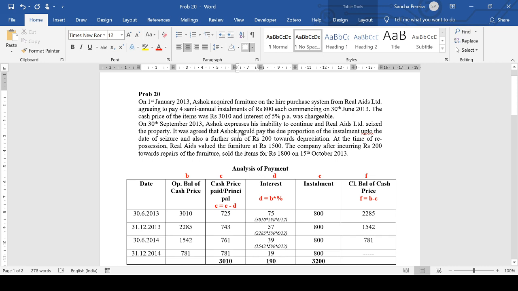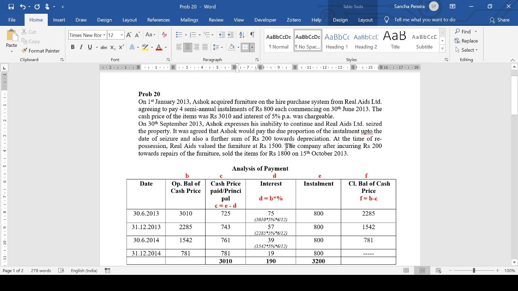Now, this is something that is different from the previous problem. In the previous problem, in repossession, the hire purchaser does not pay at all. He does not pay anything with regard to the installment, neither the interest. But here, he has agreed to pay due proportion of the installment. Now, the total installment, as we know, is 800. Due proportion means what? 800 is for 6 months. Due proportion we'll have to calculate for that period from the previous one and the date on which he expresses his inability. So the due proportion of the installment up to the date of seizure and also a further sum of rupees 200 towards depreciation.